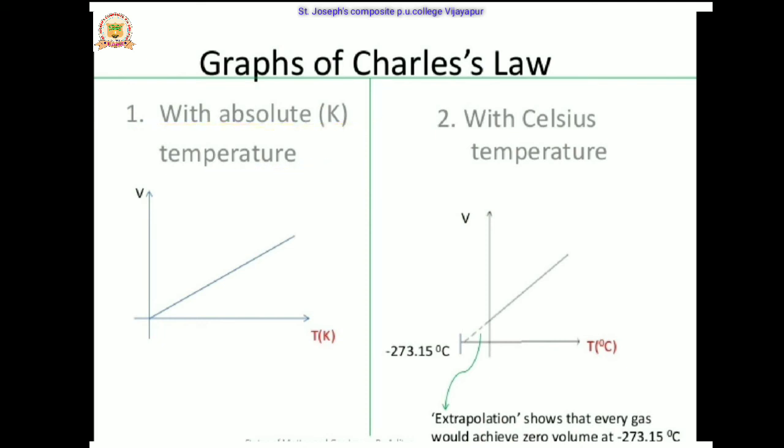In the graph of V versus Celsius temperature, the line reaches zero at minus 273.15 degrees Celsius, where extrapolation takes place. The extrapolation shows that every gas would achieve zero volume at minus 273.15 degrees Celsius. That is called absolute zero temperature.